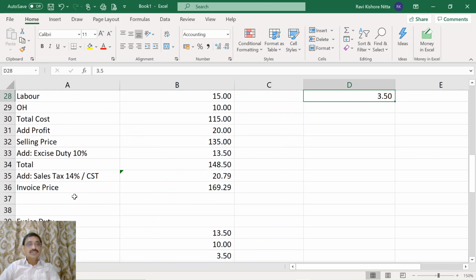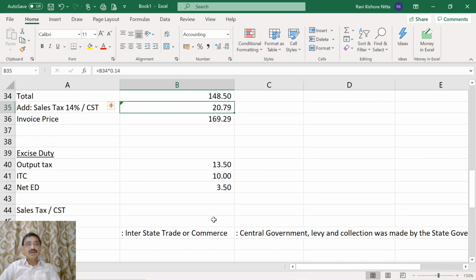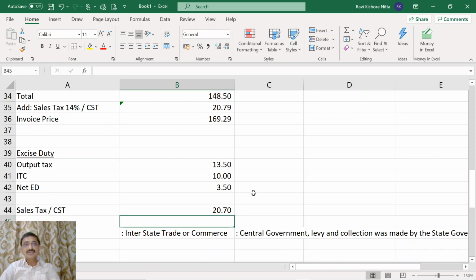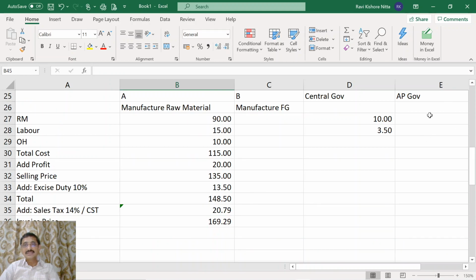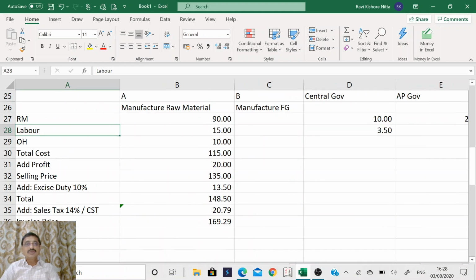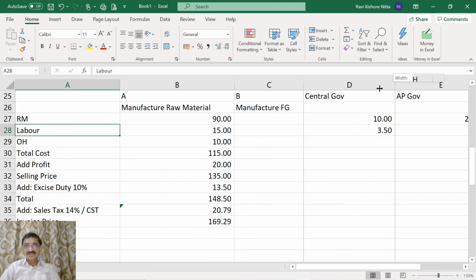Now come to the sales tax. Here the sales tax is 14, and the Andhra government got 20.7 rupees. Now come to the core concept.